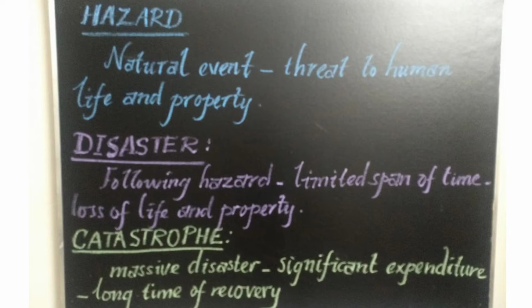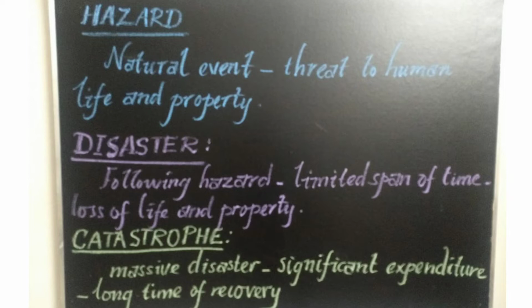Suppose a tsunami lashed out at a place and damaged a lot. It would take a lot of time for the recovery. Then it is known by the name catastrophe. So the events that follow hazard are disaster and catastrophe. How do you distinguish them? Disaster also causes loss and damage to life and property at the same time, but it needs assistance from others.